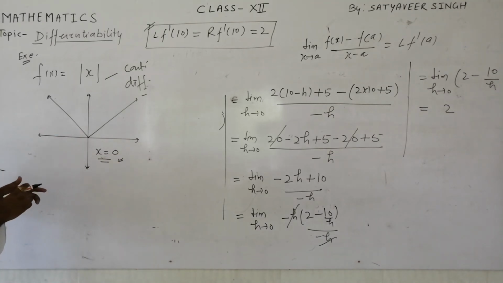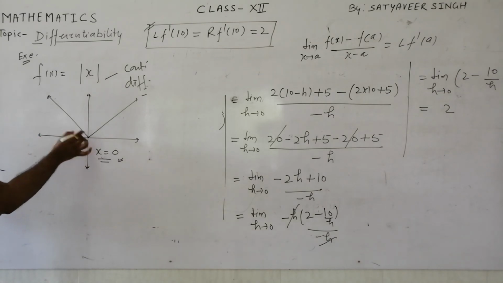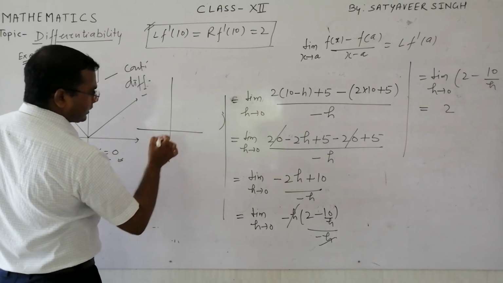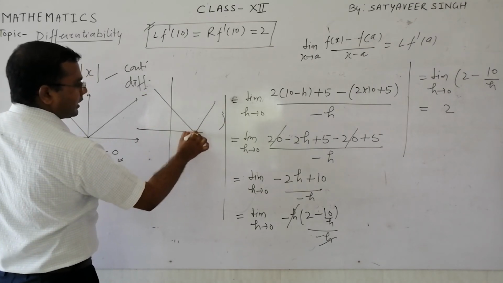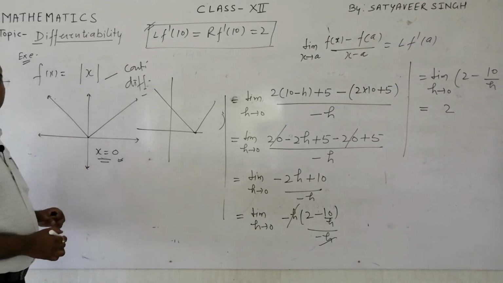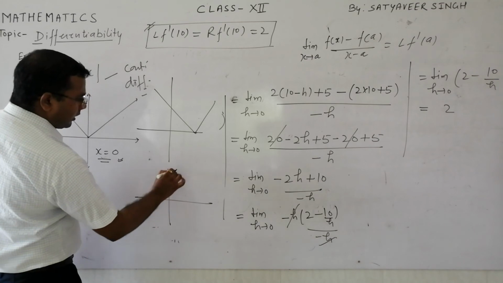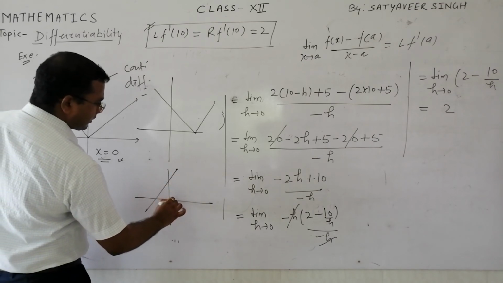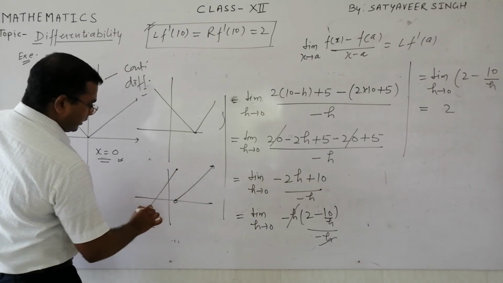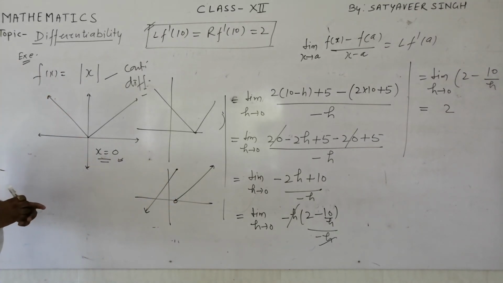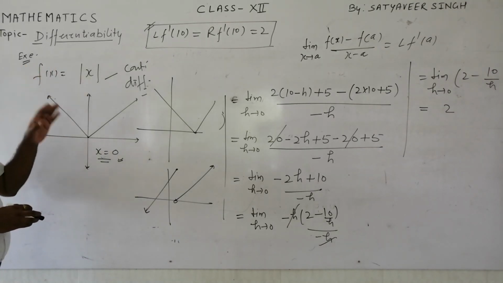You will come to know that this function is definitely continuous but not differentiable at x equal to 0. So the general idea: wherever our graph has a vertex like this, or a break in the function, the function will not be differentiable at those points. So you will have to do this exercise.